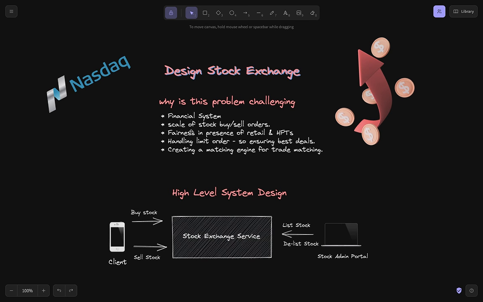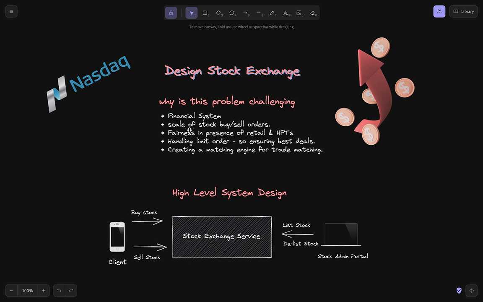Second, the system must support fairness. For example, if you're a retail purchaser or a retail seller, compared to an HFT, the high frequency trading companies, your stock exchange should support fairness for both types of clients.